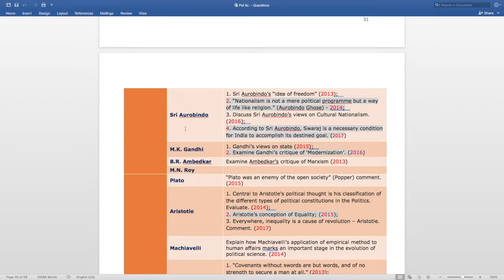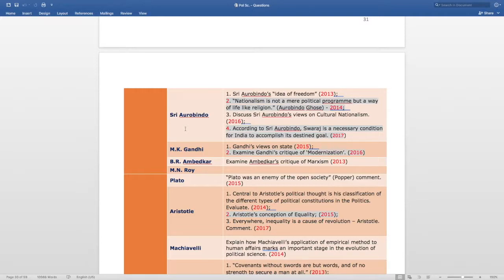The first question asked in 2013, that is Sri Aurobindo's idea of freedom. The second question asked in the subsequent year, that is in 2014, that is nationalism is not a mere political program but a way of life like religion. Aurobindo Ghosh. Next question asked in 2016, discuss Sri Aurobindo's views on cultural nationalism. The fourth question that is asked in 2017, that is according to Sri Aurobindo, Swaraj is a necessary condition for India to accomplish its destined goal.